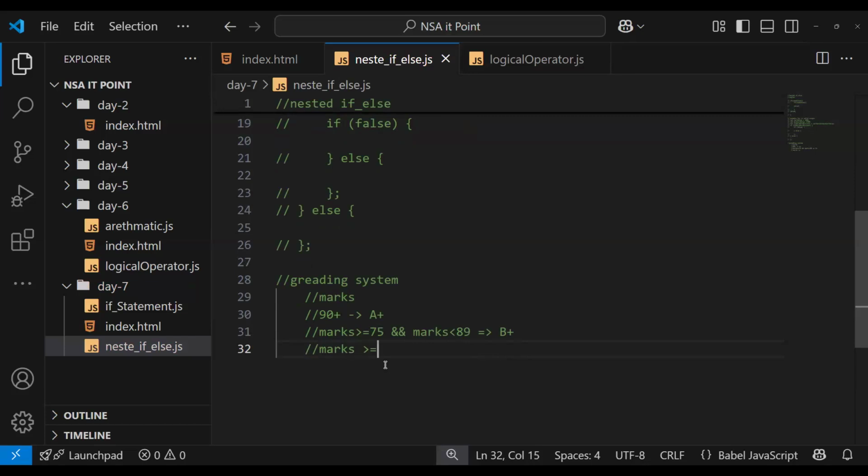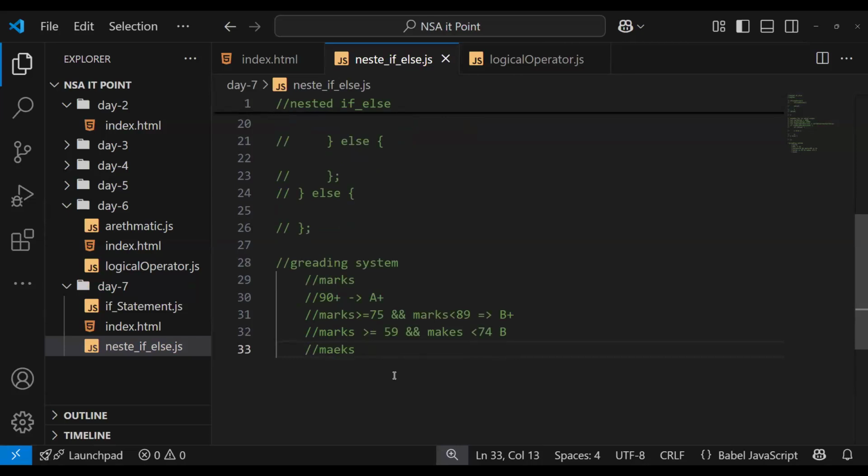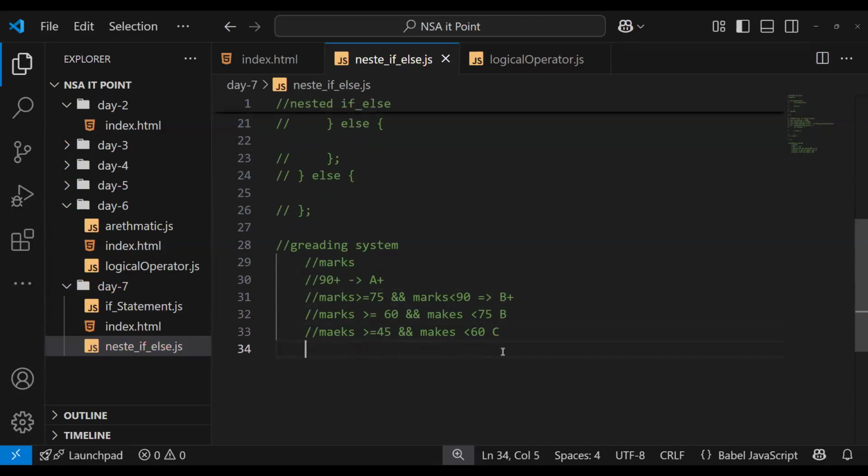Then the third statement: marks greater than or equal to 60 and marks less than 75, then B. And then last, marks greater than or equal to 45 and less than 60, give it C. And the last one is fail. Correct.